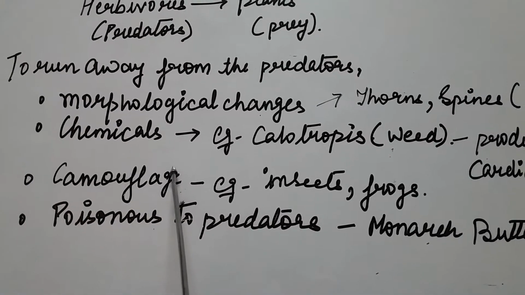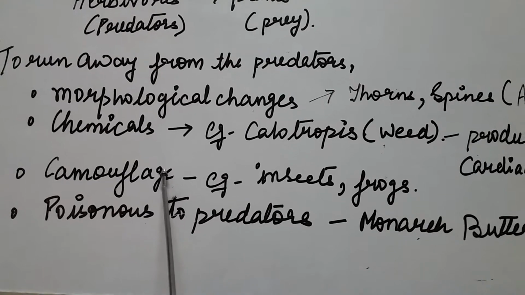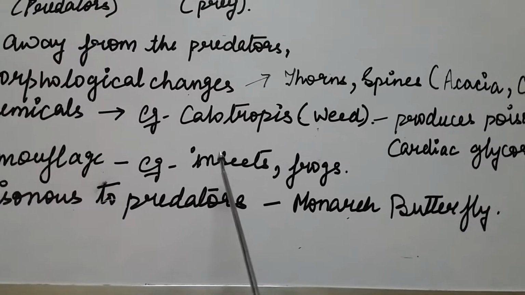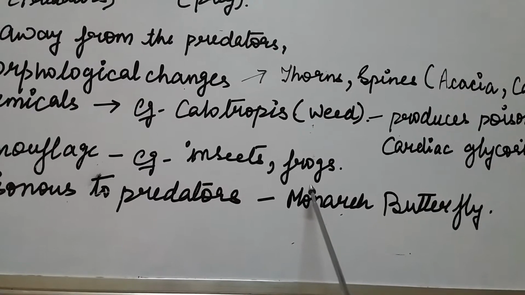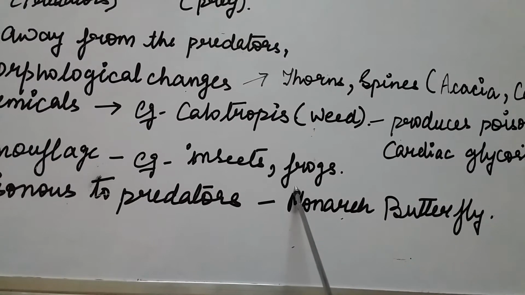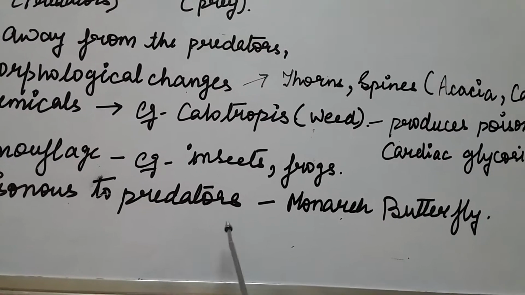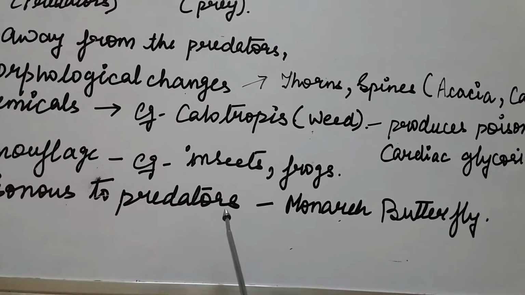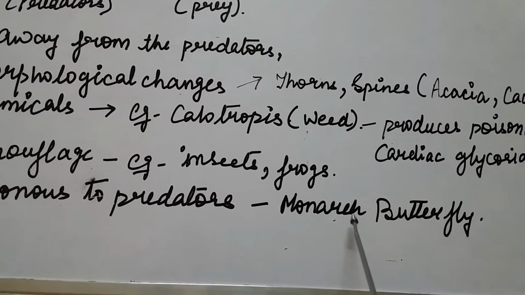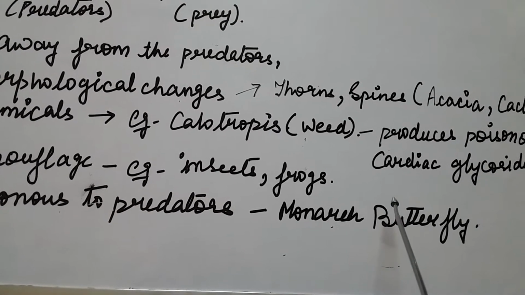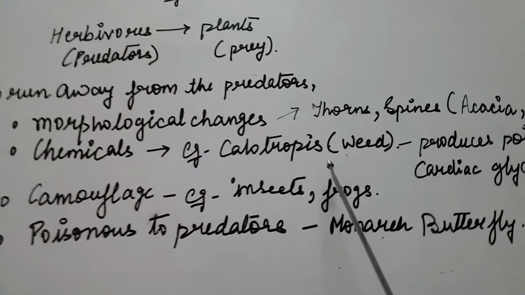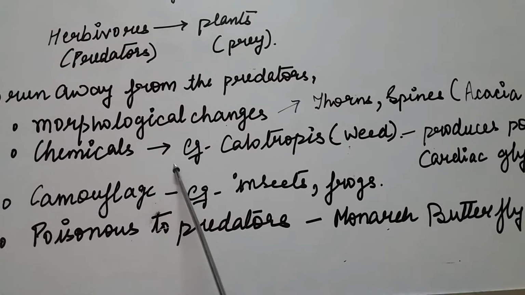Another is the chemicals. Some plants produce or store chemicals that make the herbivores sick, and when these plants are eaten, they inhibit the feeding or digestion, and it may even disrupt the reproduction of the organism who eats these plants.